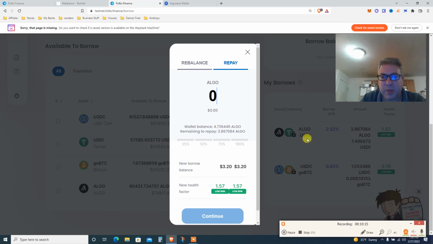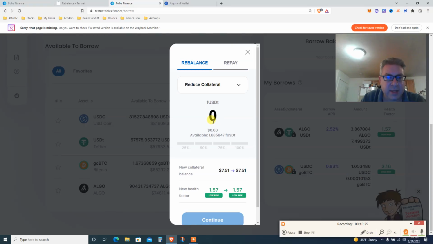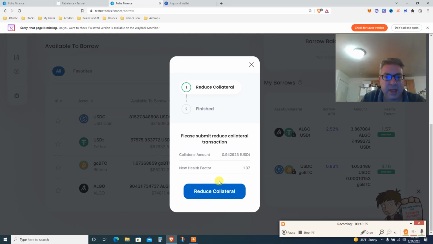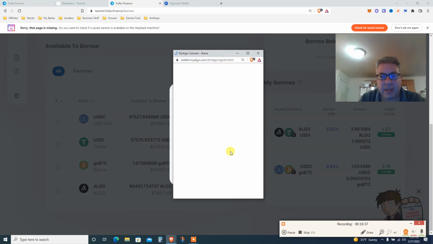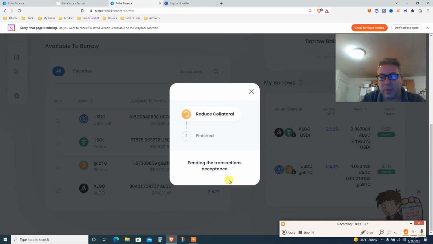So let's pay a little bit back from what we borrowed. We need to do two things. Click on rebalance, and I don't need to add collateral. Let's reduce a little bit of the collateral of the FUSDC. Let's reduce about 50%, and you see that my health factor goes down from 157 to 137. I'm gonna reduce the collateral. That's fine. And then I'm gonna repay a little bit. Put your address again. Use the guide. It's pretty good. Don't do anything blindly. It is what it is.